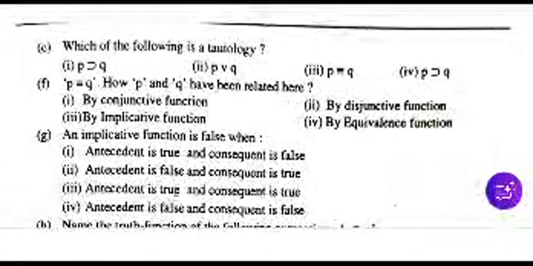Next question. Which of the following is a tautology? Tautology. A, B, C, D. Which is a tautology? This one. This is the right answer. Next question, go for next.